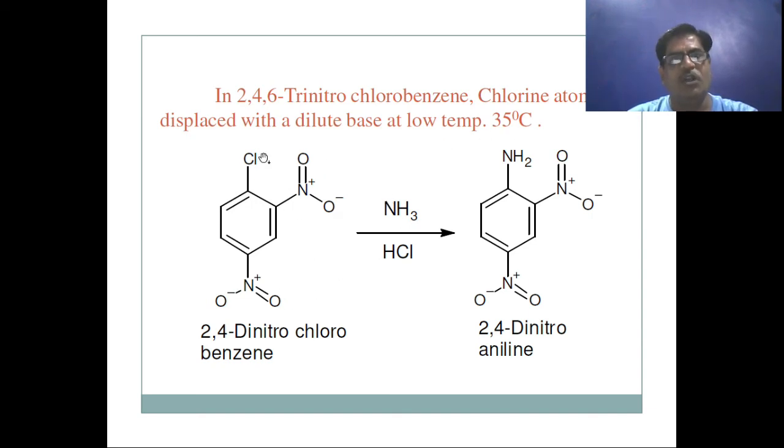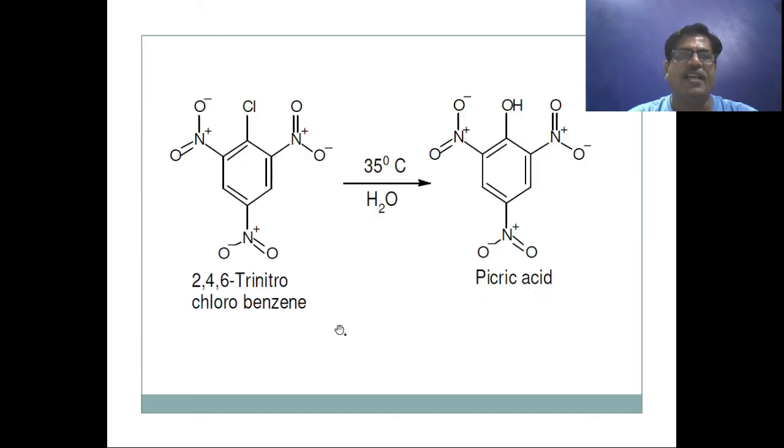Here also, 2,4-dinitrochlorobenzene with ammonia gives 2,4-dinitroaniline, and 2,4,6-trinitrochlorobenzene is converted to 2,4,6-trinitrophenol or picric acid.